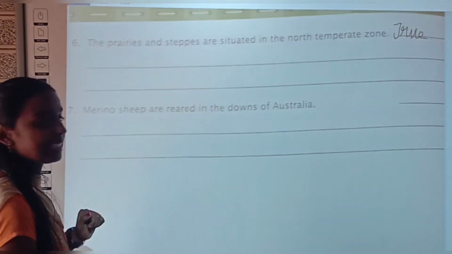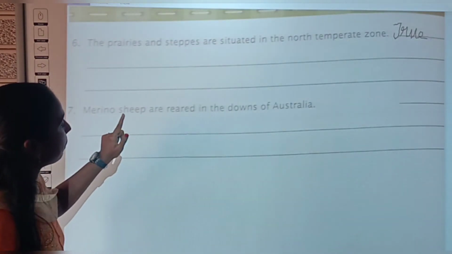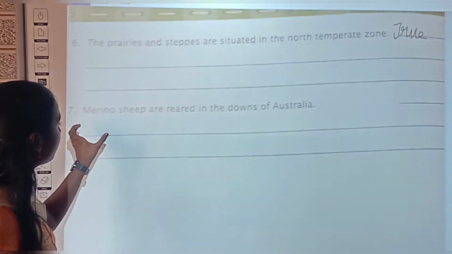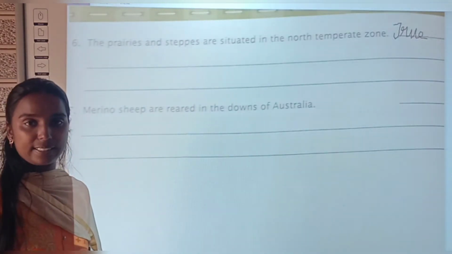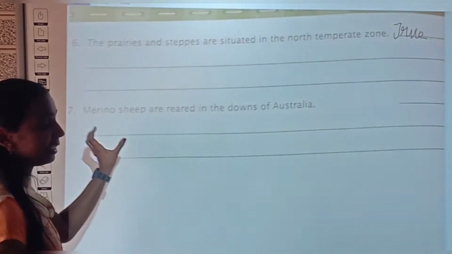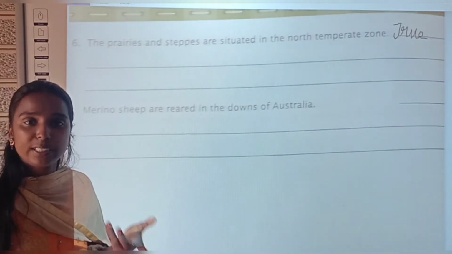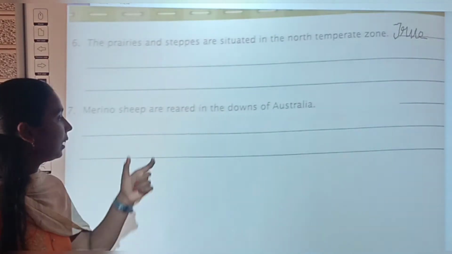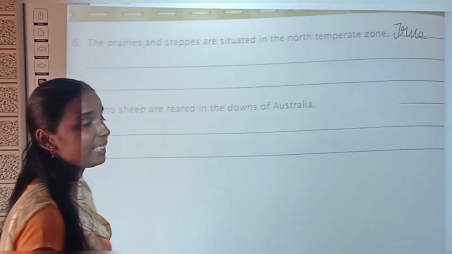Yes, now see what is the seventh question. Merino sheep are reared in the downs of Australia. True or false? Yes, very good. True, right? From merino sheep we will get a high quality wool called merino wool. So merino sheep are grown in the downs of Australia. True.